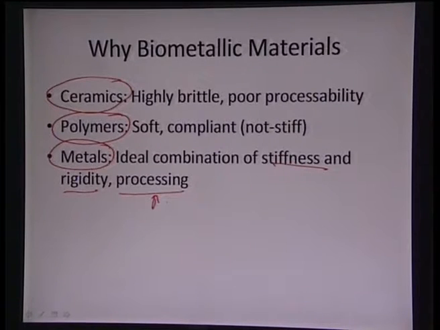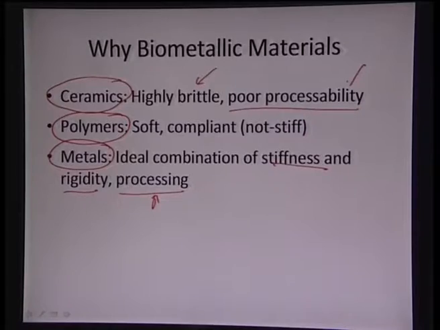So, overall we see that ceramics are highly brittle, though they can be used as a skeleton material, they require certain toughness, and because of their higher melting point, they are also poorly processable. And then polymers are extremely soft and cannot really serve as a skeleton material because of their lower stiffness. And again, they have very poor wear resistance as well. But metals come out as winners because they have an ideal combination of stiffness and rigidity. At the same time, they can be processed very easily.